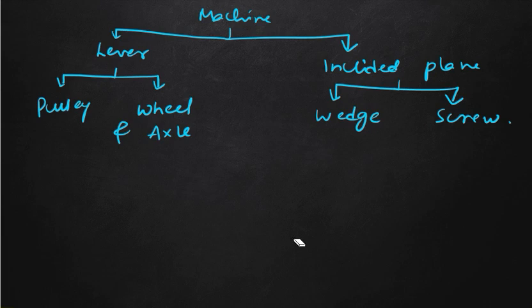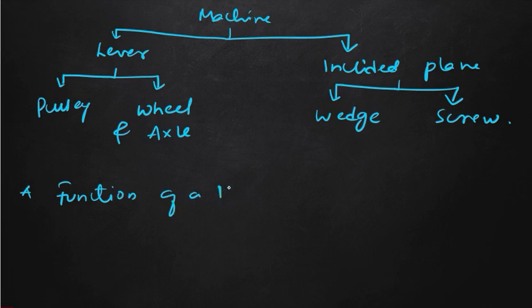So all complicated machines are made from all the above mentioned simple machines. These are all the simple machines, and the machine which is formed by using all these simple machines will be known as our complicated machine. Now we will see the function of a machine.